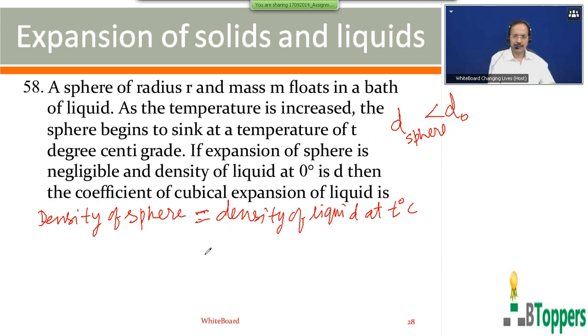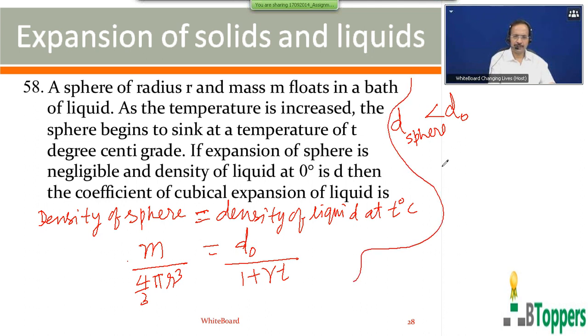So density of liquid at T degree centigrade, you can write, is density of the liquid at 0 degree centigrade by 1 plus gamma real for the liquid into T, expressed in degree centigrade. Density of sphere, you can write, is mass of the sphere by volume of sphere. Mass of sphere is m, volume of sphere you can write 4 by 3 pi r cube.